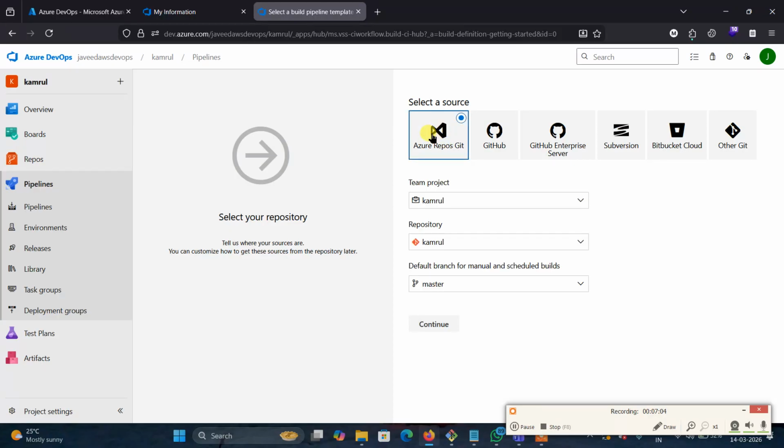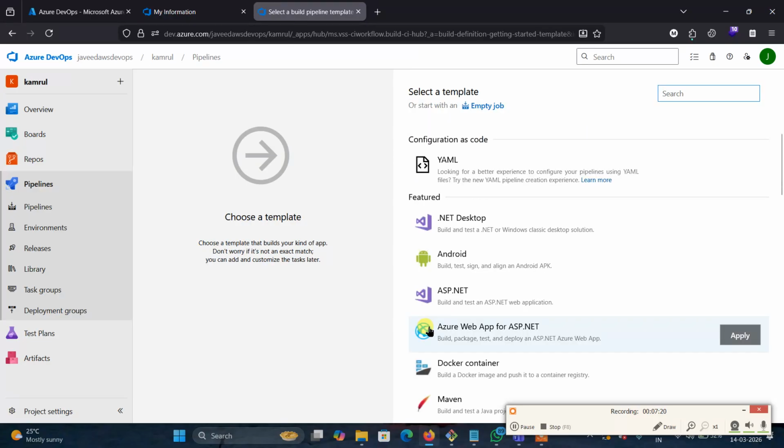Now my code is in Azure Repos. What is the repository name? Cumrul. Where have we pushed the code? The master branch. You can check here, the master branch. So you can continue. Now it asks for the template to create the pipeline.